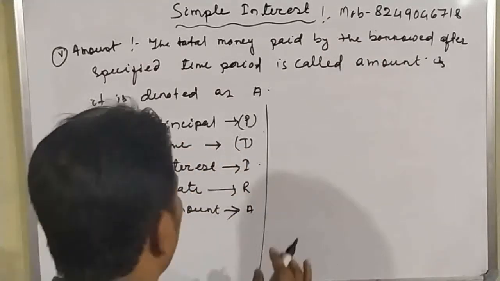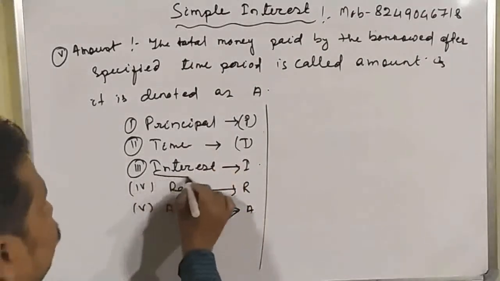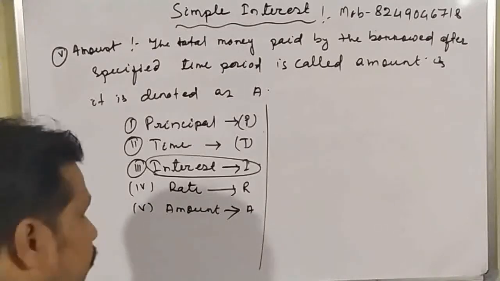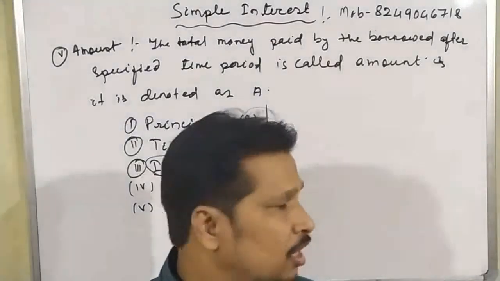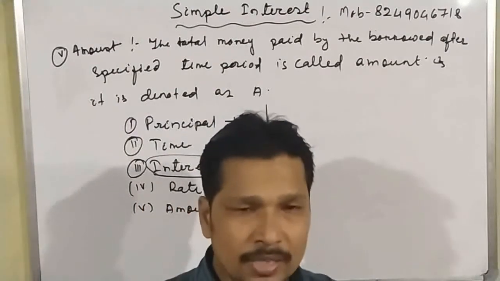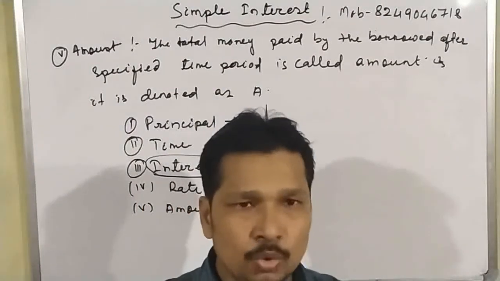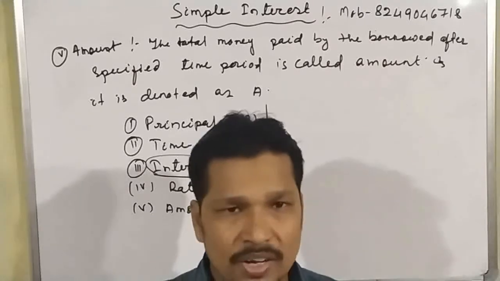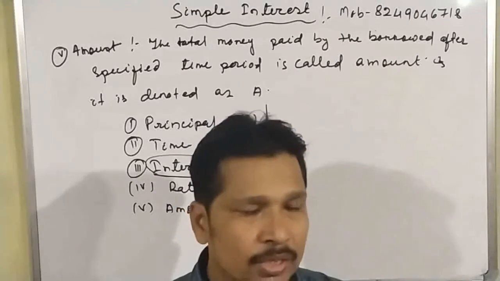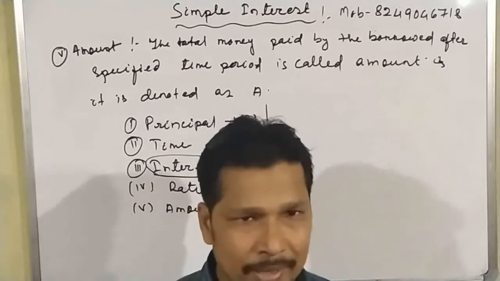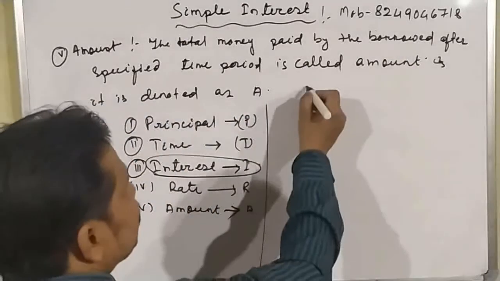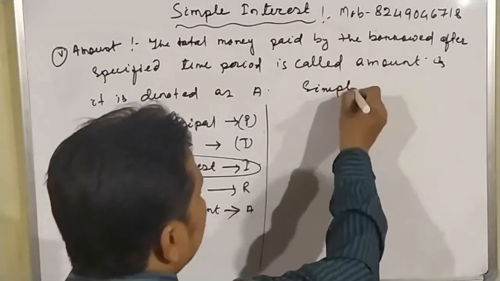Okay, student. So now what is the formula for interest? Very important. Before reading the formula for interest, I want to tell you that interest is calculated in two ways. There are two types of interest. One is simple interest, another one is compound interest. So first of all, we will read about simple interest. So what is the meaning of simple interest? Here I am writing the definition of simple interest.